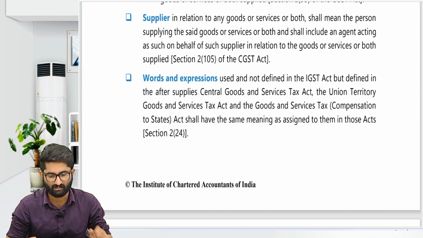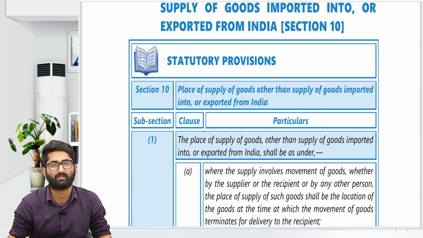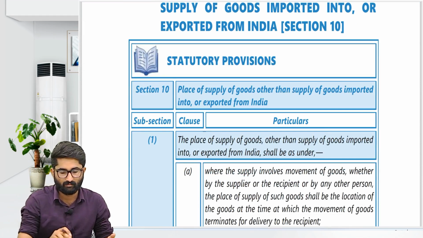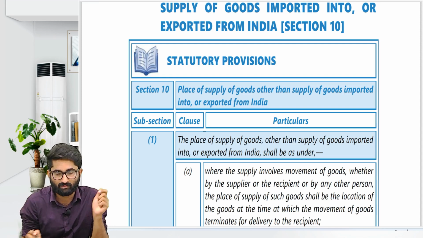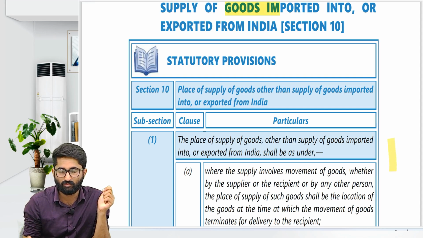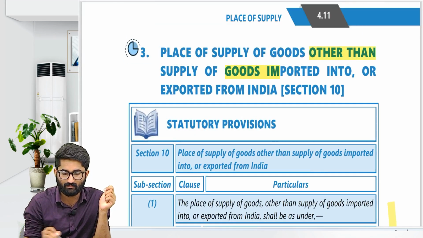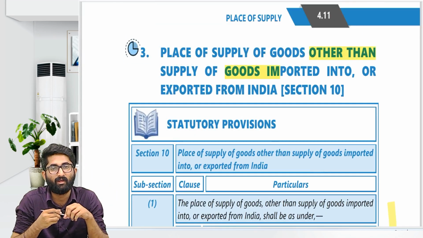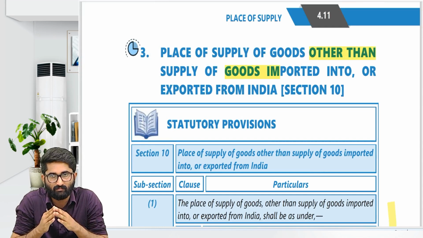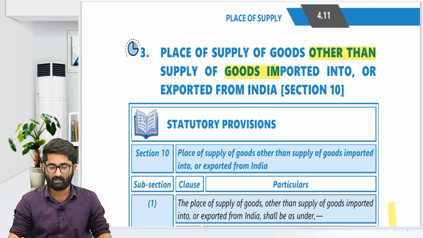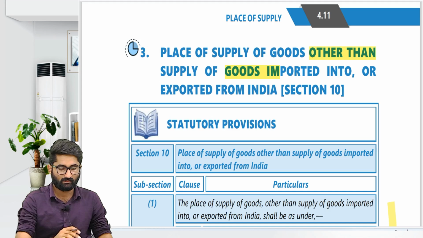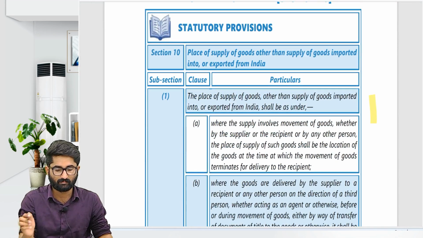Many of the definitions we know, so we directly go to section number 10, subsection 1. What is there in section number 10, subsection 1, sir? In case of place of supply of goods, other than goods imported into or exported from India. So the place of supply of goods other than the place of supply of goods imported into or exported from India. Here we will now discuss section number 10, subsection 1.